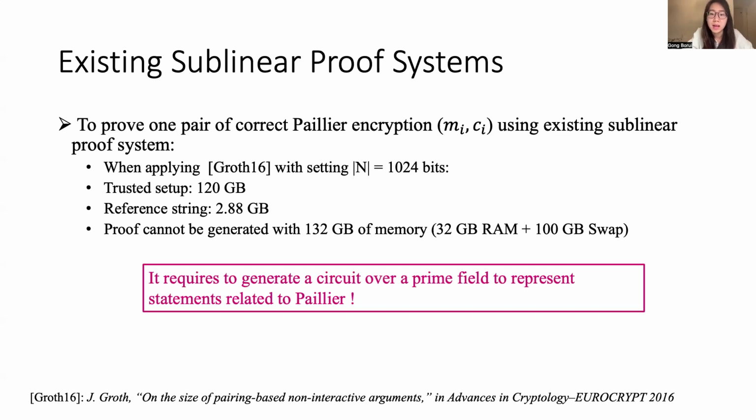The reason is that it requires generating a circuit over a prime field to represent statements related to Paillier. But Paillier works modulo a composite number n square, and this will result in infeasible circuit size and cost.